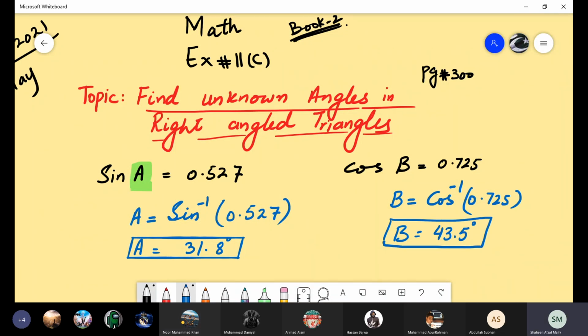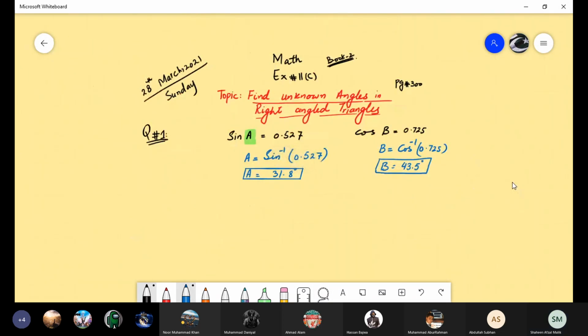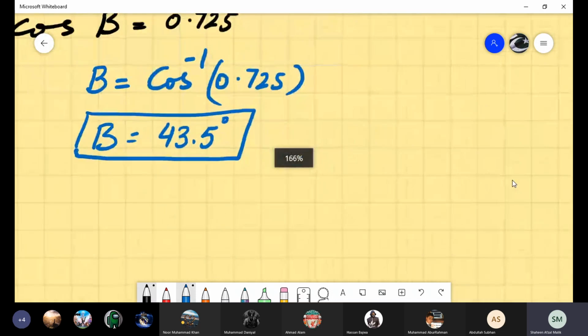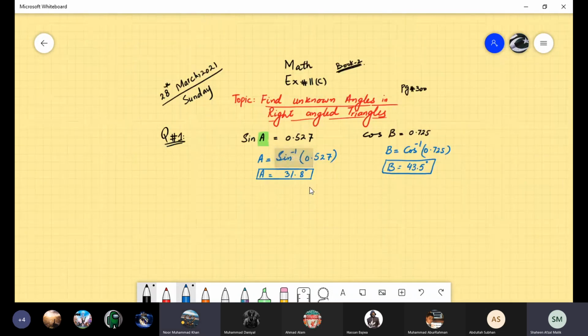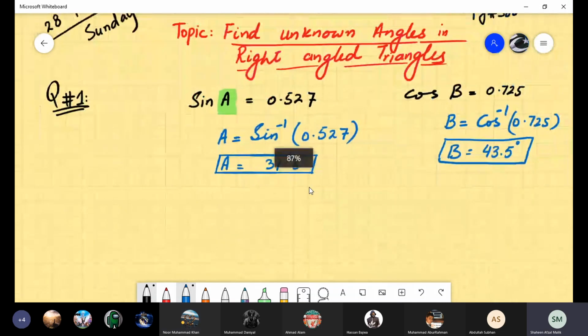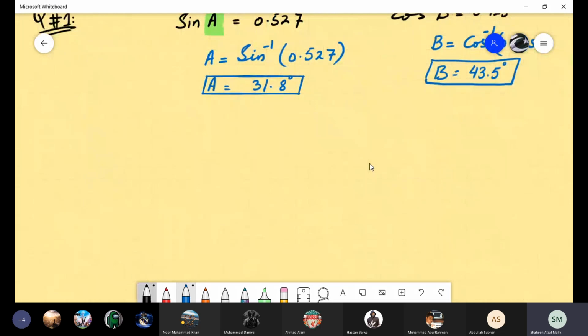The next is tan C, 2.65. Ma'am, it's 2.56. Okay, 2.56. Tan C is equal to 2.56. So how will we find the value of C? The angle is tan inverse 2.56.